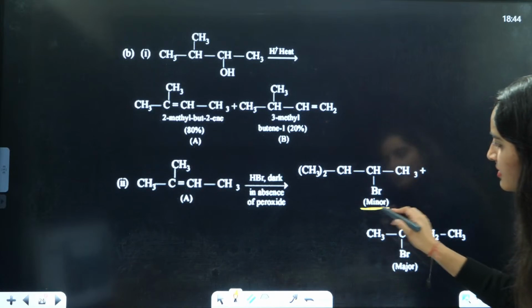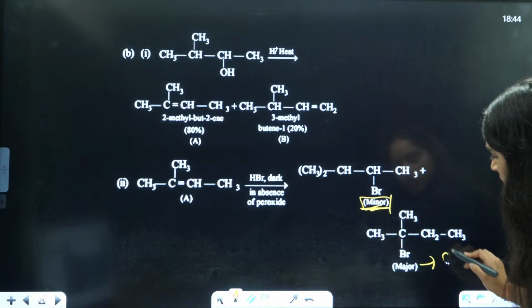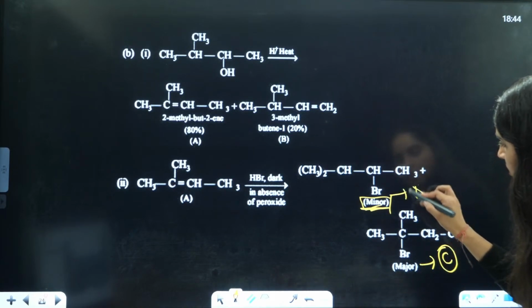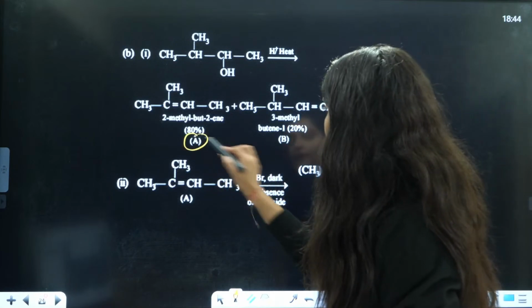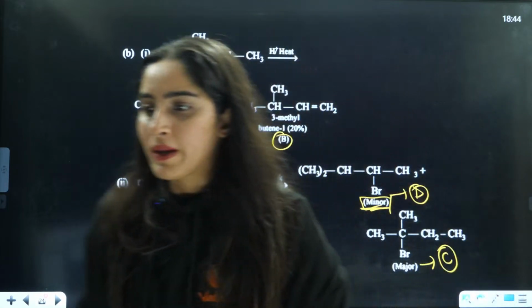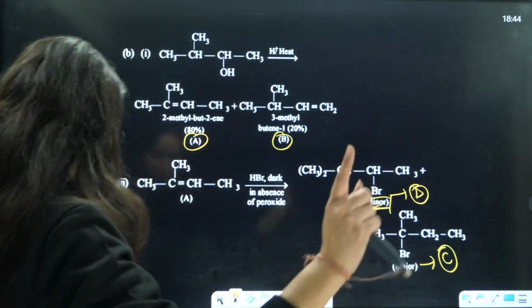This is the minor one, this is the major. So this is C, this is D. Okay? This is A and this is B. So the answer should be C, not A.